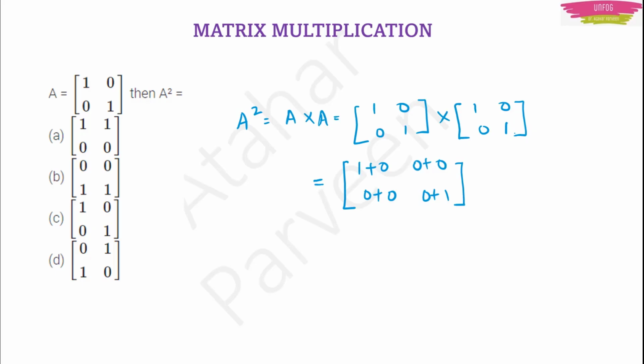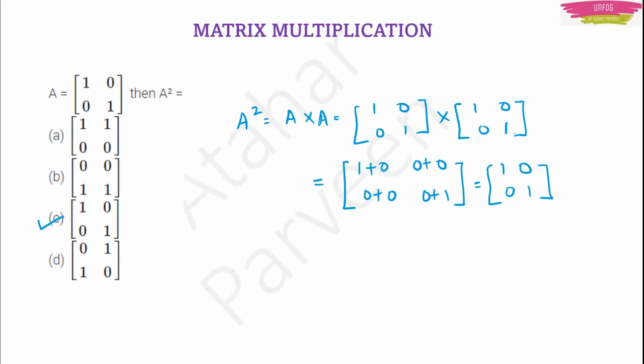Again in the second column it will be 0 into 1, it will be 0. Plus 0 into 0 will be 0 here. Like that only here below, 0 into 0 will be 0 plus 0 into 1 will be 0, and 1 into 0 will be 0 plus 1 into 1 will be 1. Okay. So your answer will be 1 0 0 1. If you have multiplied this matrix with the same matrix, then you are getting the same matrix. So here option C will be the right answer.